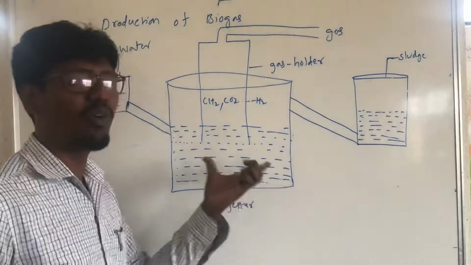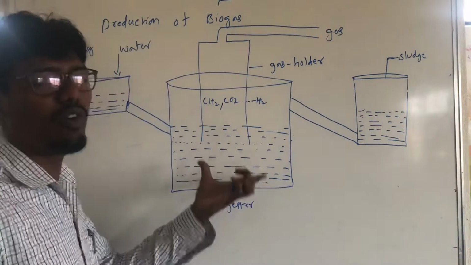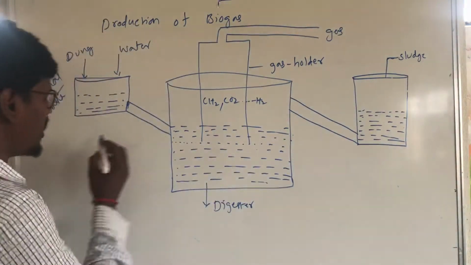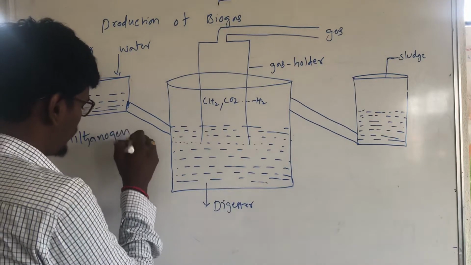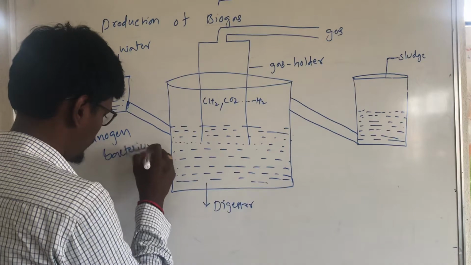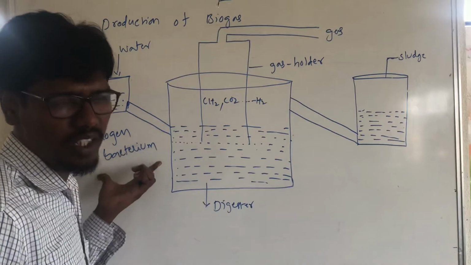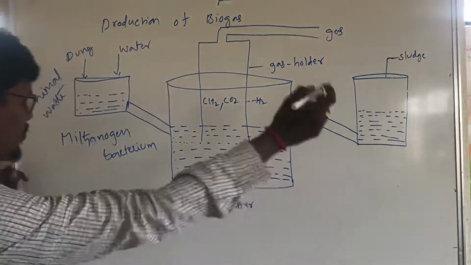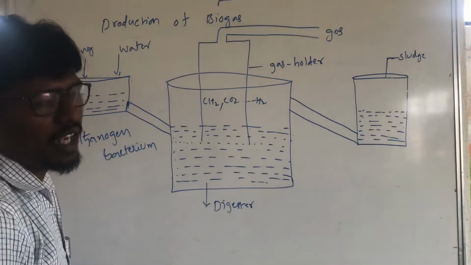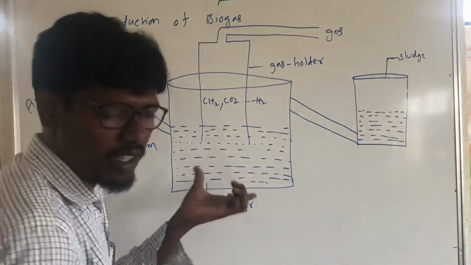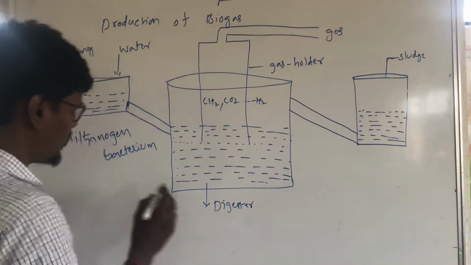Methanobacterium is found in cattle. So the methanogen bacterium is found here. This bacterium releases methane. It is present in the cattle. That cattle has this bacteria.